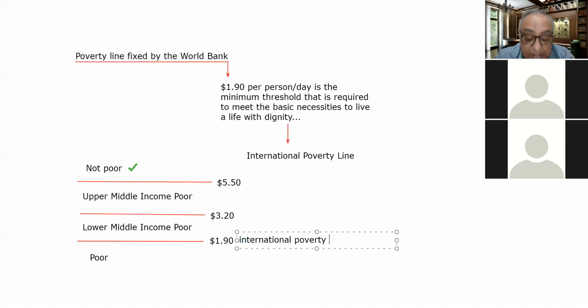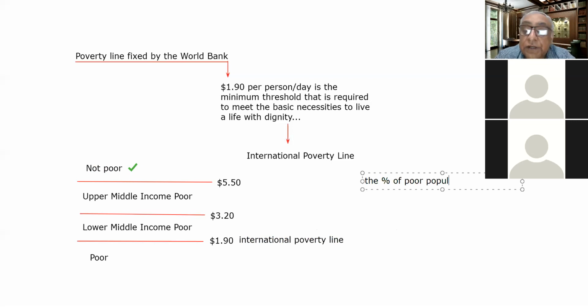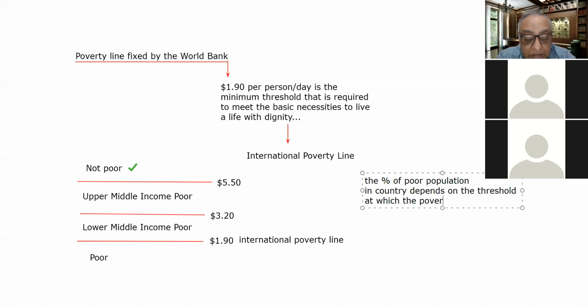So World Bank keeps it changing. So what does it mean? It means the percentage of poor population in a country depends on the threshold at which the poverty line is fixed.